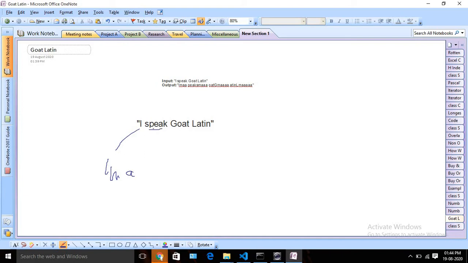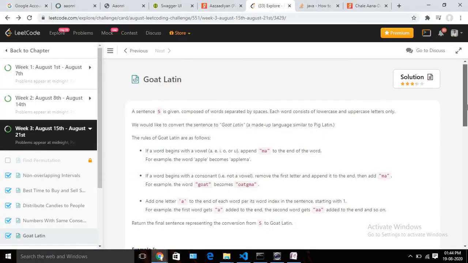But suppose for this case, C is a consonant, right? So we need to remove that and we need to add ma after that. Okay, so these are the two criteria, and since it's a first word, I is our first word, we need to append one extra a, so it will be IMAA. And since speak is our second word, after appending ma, we need to append two more a, right? So this is how it will go on. Okay, so you can check the output also. Okay, so let's quickly write code using Java today.